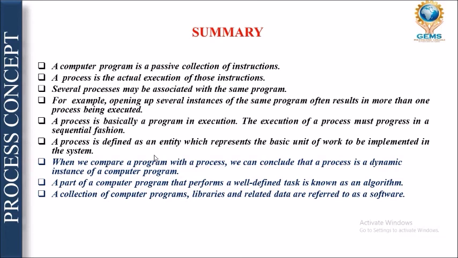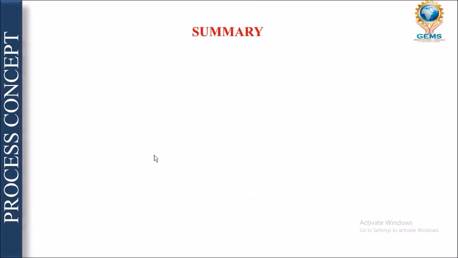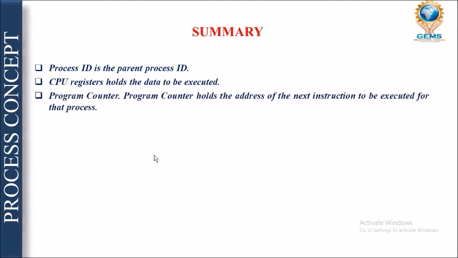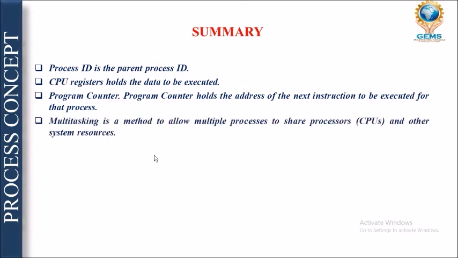Next, let's talk about the PCB. In the PCB, the process ID is nothing but your parent ID. The CPU register is also a factor of your PCB, it holds the data which is to be executed. The program counter holds the address of the next instruction to be executed.